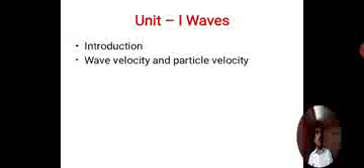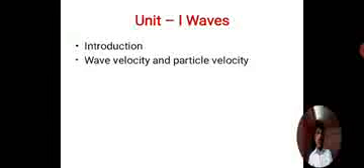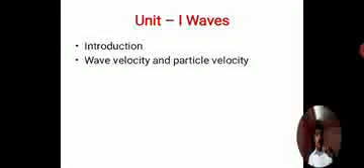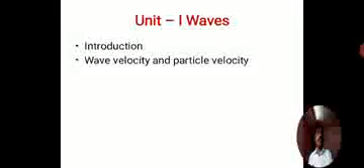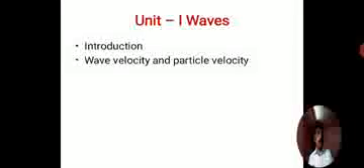Now, the wave having velocity doesn't mean the particles are moving from one place to another. The particles only vibrate in their own place, moving from the mean position up, back to the mean position, and down again. That means there is vibration and displacement of the particle, so the particles also have velocity.